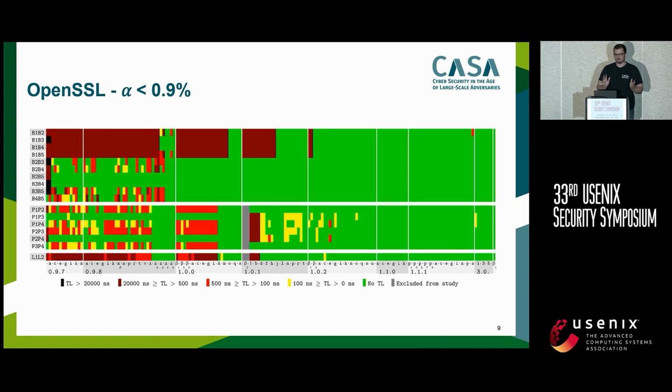And now you might be a bit overwhelmed. What is this picture? Let me just get to the color encoding, and then I think you will be fine. So essentially, the green color indicates that our test didn't detect a timing leakage. So the distributions were the same for us.